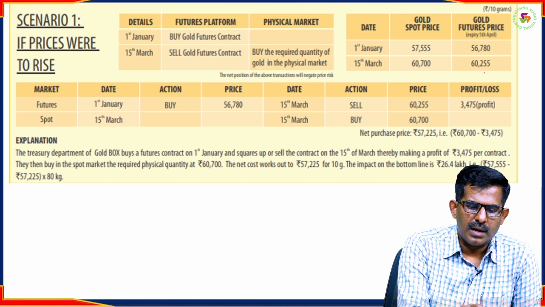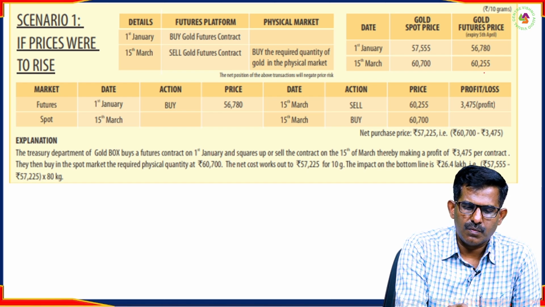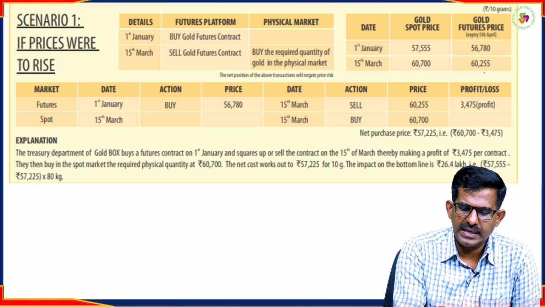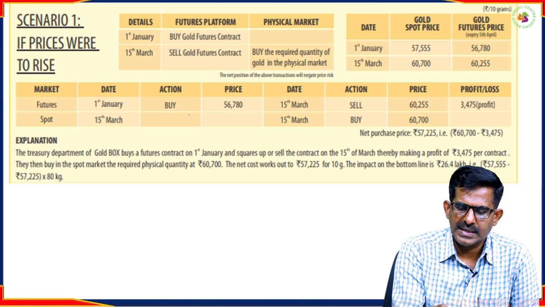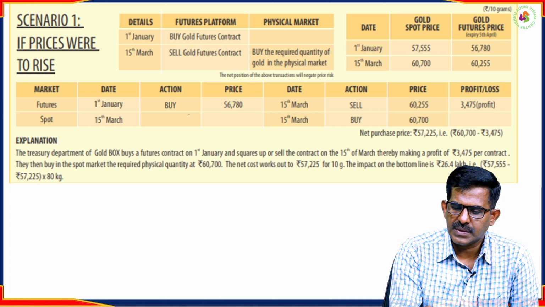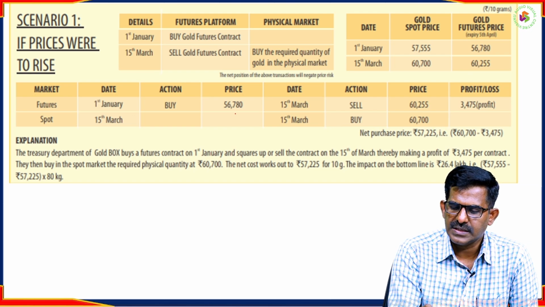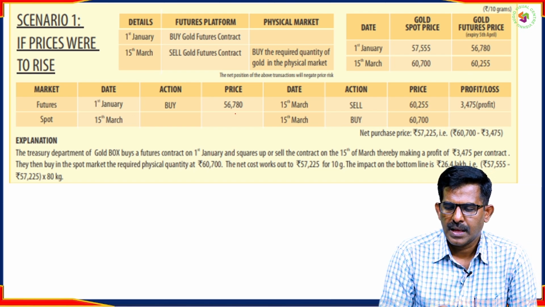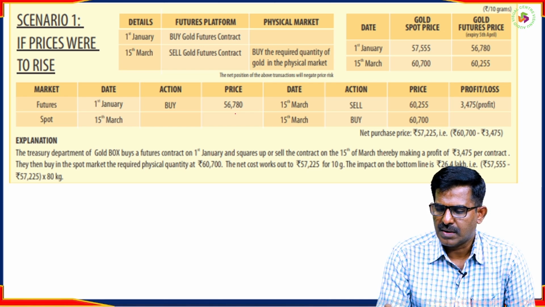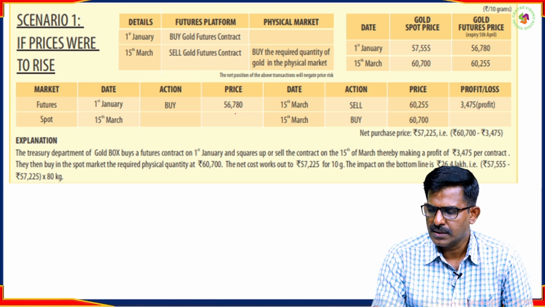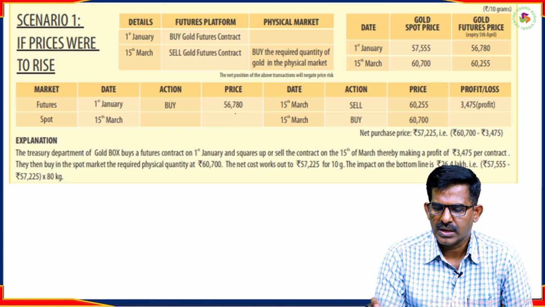In the futures market, on 1st January the buyer will take a long position by buying gold, 10 grams of gold, at 56,780. On 15th March, he will take an opposite position by selling his gold.